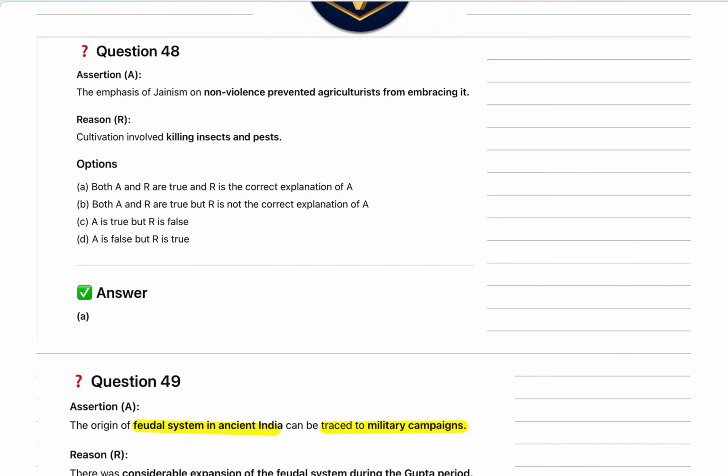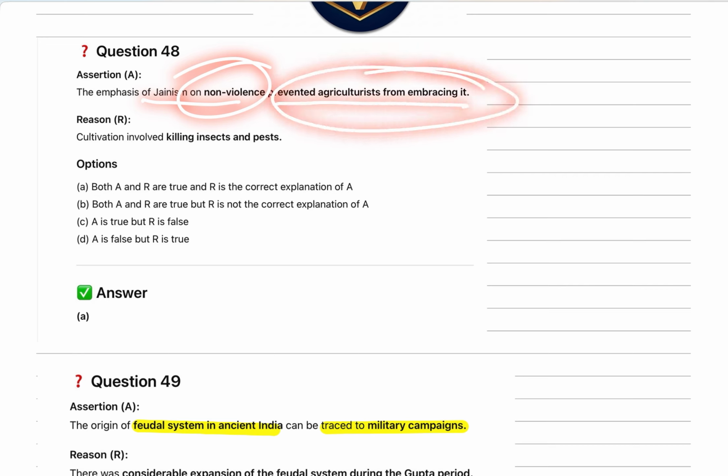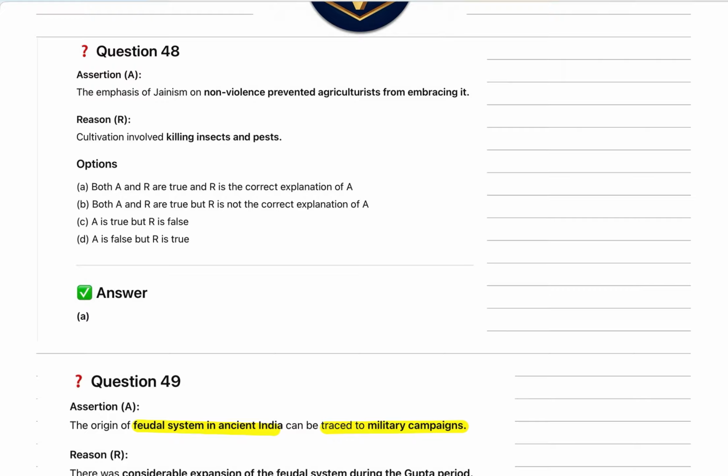Next assertion is: the emphasis of Jainism on non-violence prevented agriculturalists from embracing it. Yes, there is a strict regulation in Jainism that you should not even hurt a single organism. That's why they cover their face with a mask so that no microorganism goes through their nostrils and gets killed. When a farmer plows the field, there is a huge chance that many microorganisms may be killed in this process.